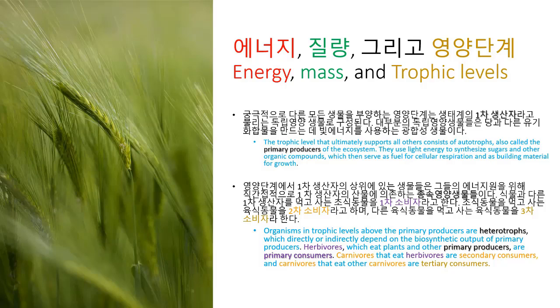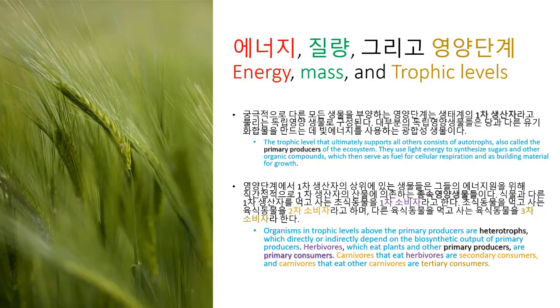Ecologists assign species to trophic levels on the basis of their main source of nutrition and energy. The trophic level that ultimately supports all others consists of autotrophs, also called the primary producers of the ecosystem. Most autotrophs are photosynthetic organisms that use light to synthesize sugars and organic compounds, which they then use as fuel for cellular respiration and as building material for growth.